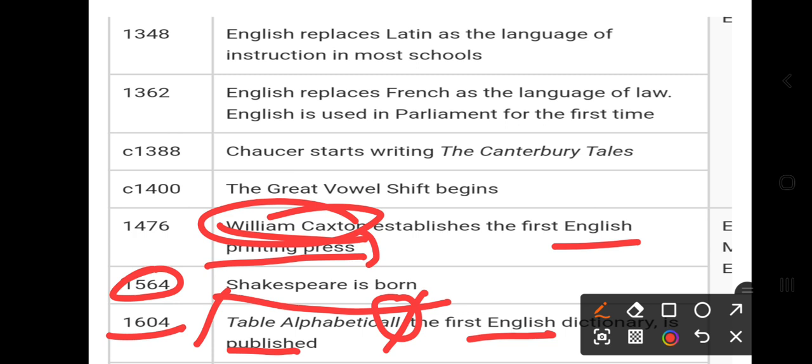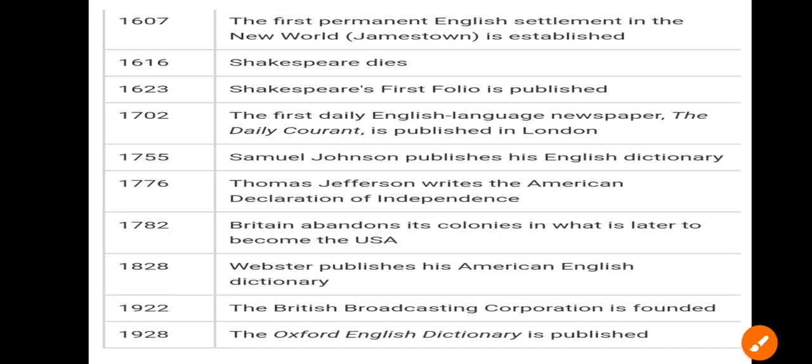Third thing, the printing press was invented by William Caxton, right? And last, here we see the first permanent English settlement in the New World, that is Jamestown, is established. So the first permanent English settlement in the New World. Permanent, because earlier it was a trial and error phase.